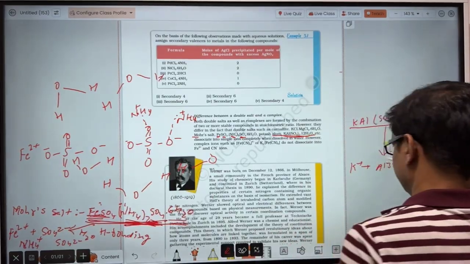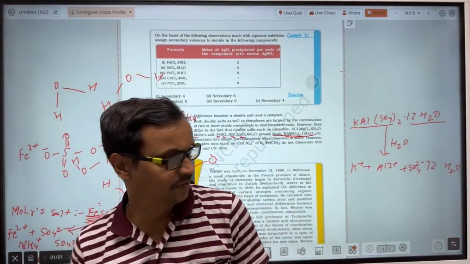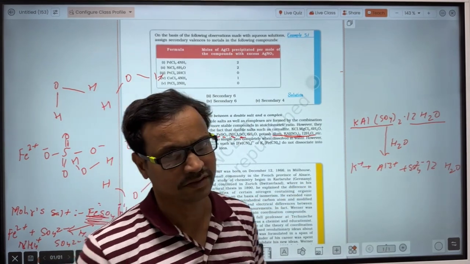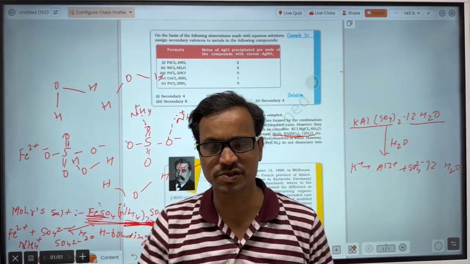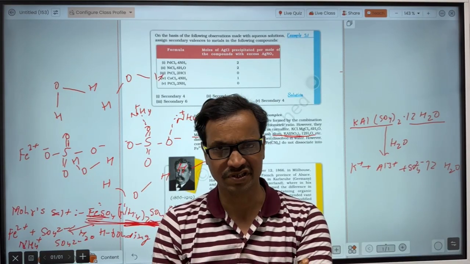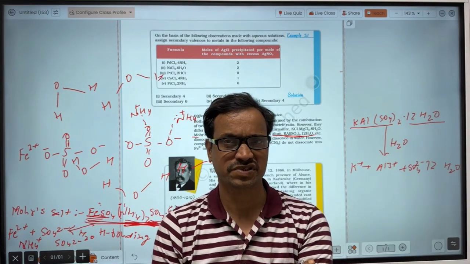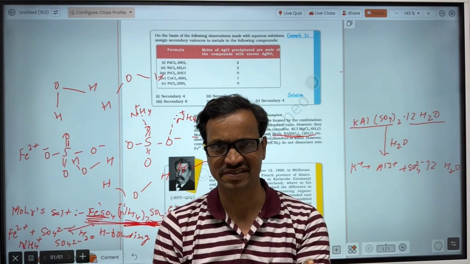So the double salts dissociate completely in water, and the force of attraction operates between the two salts. In case of a double salt, the force of attraction between the two salts will be the force of attraction which operates between the molecules.